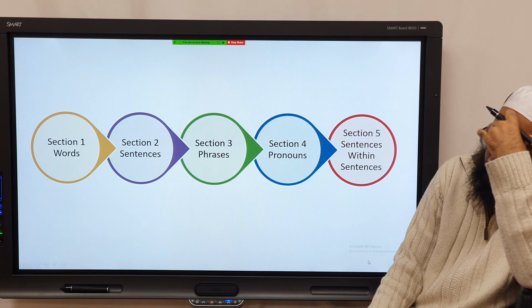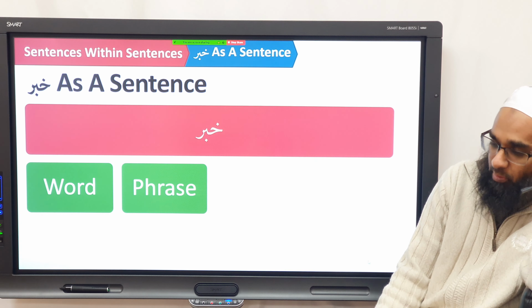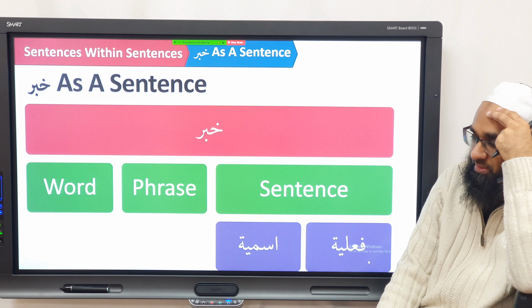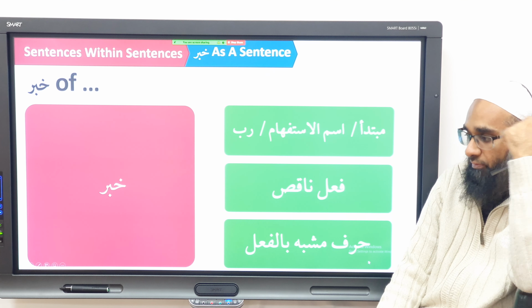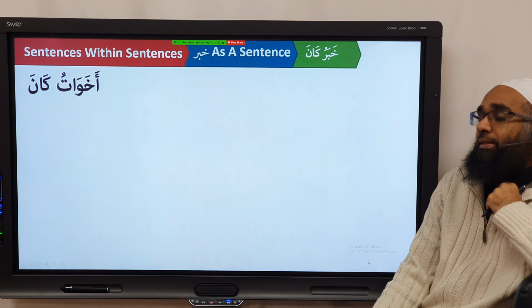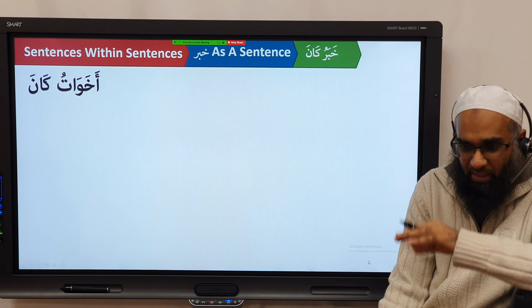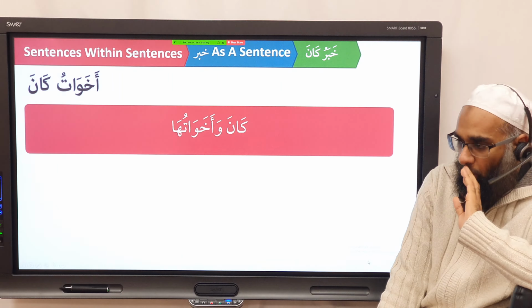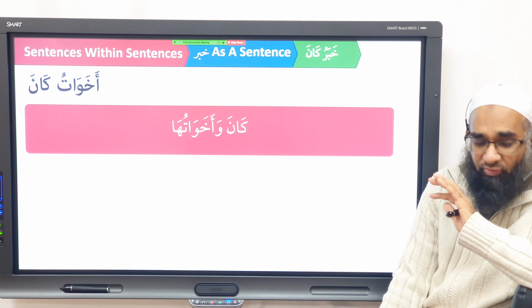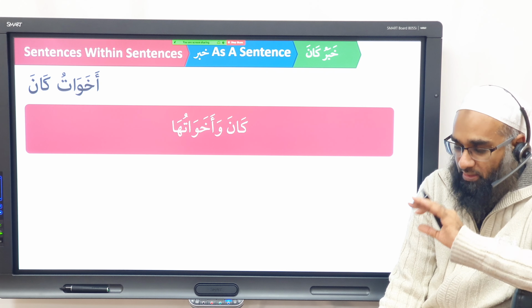So, inshallah, moving on to, we did all this before, khabar, a word, it can be a phrase, it can be a sentence, jumla ismiya, jumla fa'liya. And we said you can have the khabar of all of these words. Now, along with kana, so we know kana, kana is the easiest fi'l naqis from day one, kana and laysa. There are also other af'alun naqis. So, kana is what? Fi'lun naqis, correct? Kana is a fi'lun naqis.